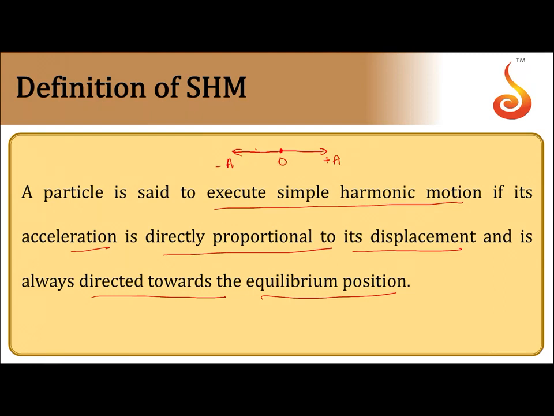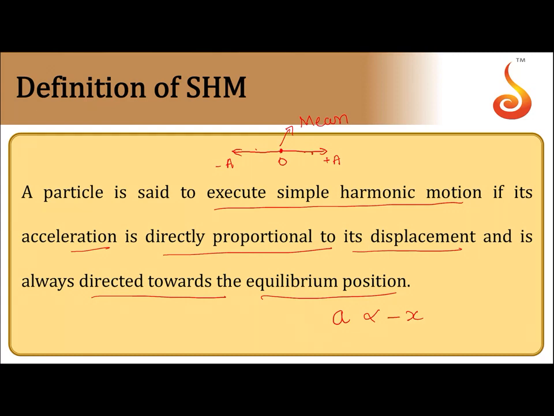A particle is said to execute simple harmonic motion if the acceleration of the particle at every point is directly proportional to displacement. Displacement is measured from the equilibrium, or what we call the mean position, and always it is directed towards the equilibrium position. So it should be a is proportional to minus x.